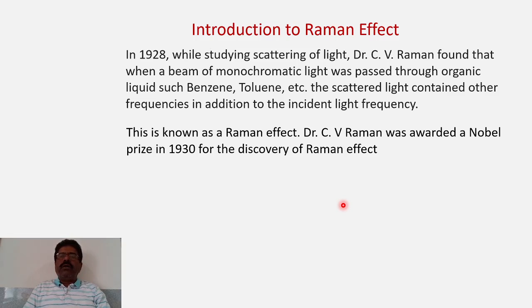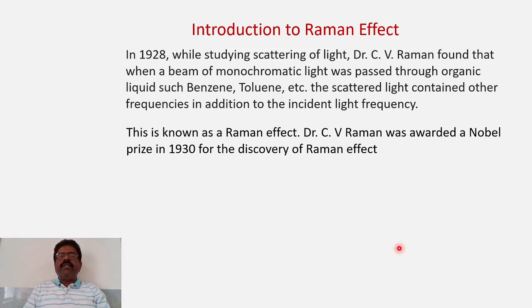You know that Dr. C.V. Raman is a great Indian scientist. He was the first Indian scientist who has been awarded a Nobel Prize in 1930 for his remarkable contribution in molecular spectroscopy. So the effect which he has studied about the scattering of light by molecules, different molecules. So for his study and discovery, he has been awarded a Nobel Prize in 1930. So the actual work was published in 1928.